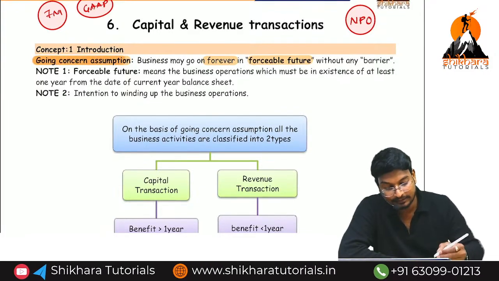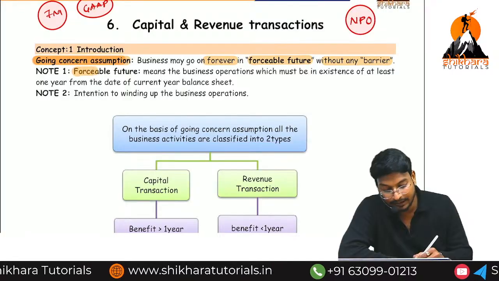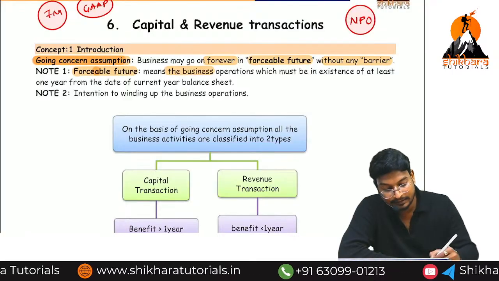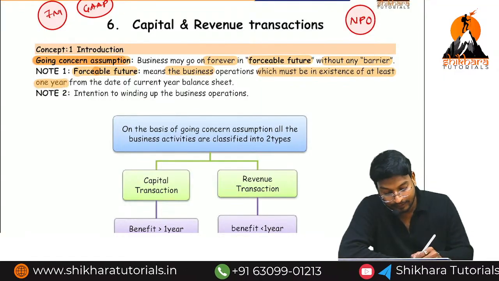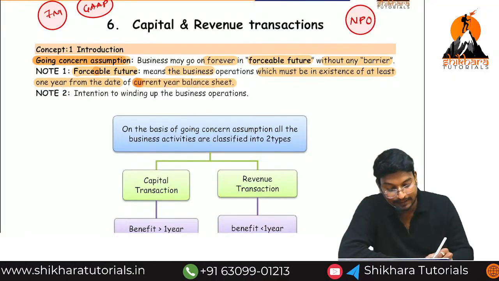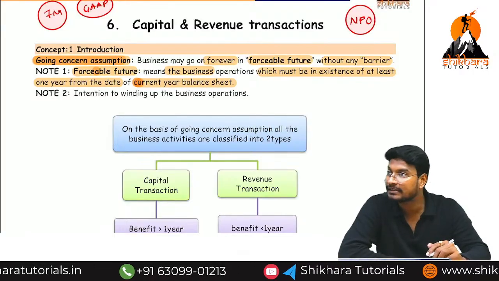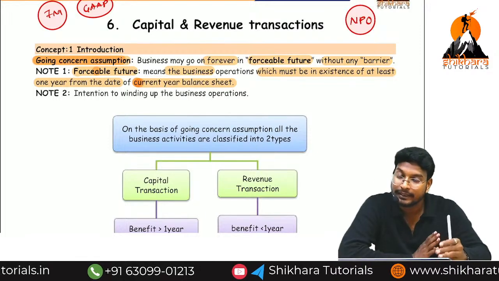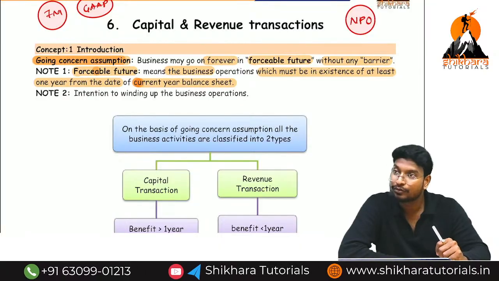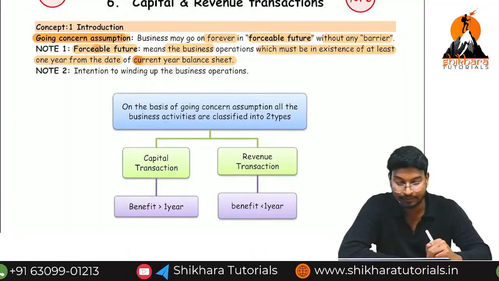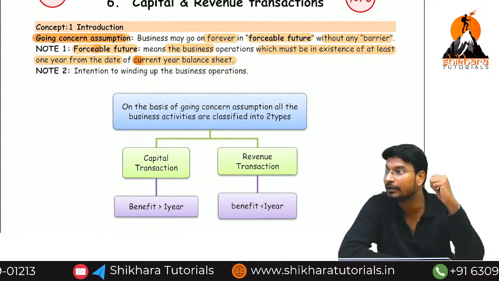This is the basic assumption under the going concern concept. Without any barriers, the business will be there for the foreseeable future. What is the meaning of foreseeable future? The business operations must exist for at least how many years? 1 year from the date of the current year balance sheet. Generally, when do we prepare the balance sheet? We prepare the financial statements at the end of the year. From the date of preparation of financial statements till the next year ending, the business should be there. That is our assumption. So what is the meaning of foreseeable future? From the preparation of the balance sheet till the next year ending, the business will be there.